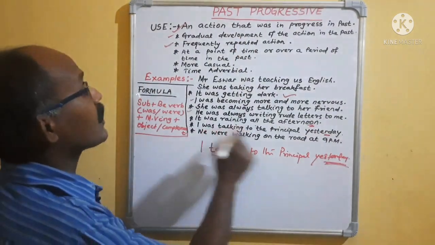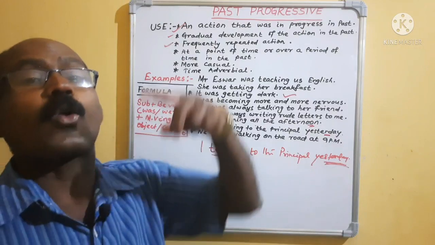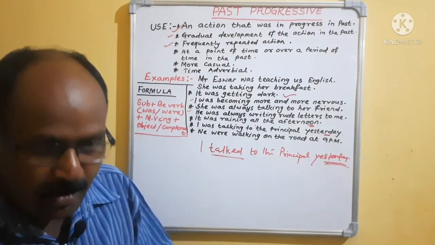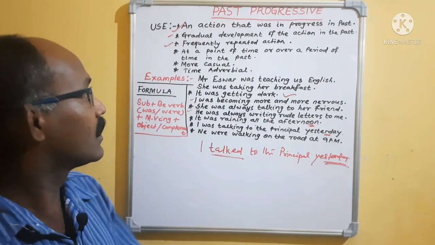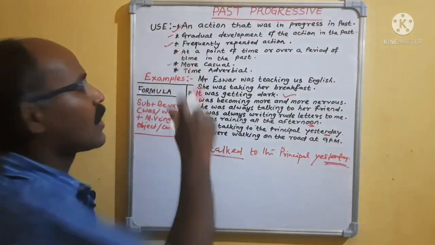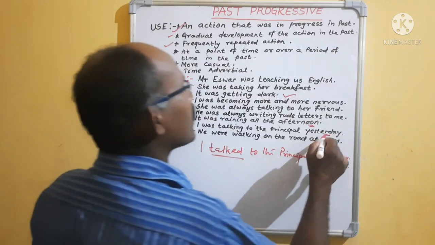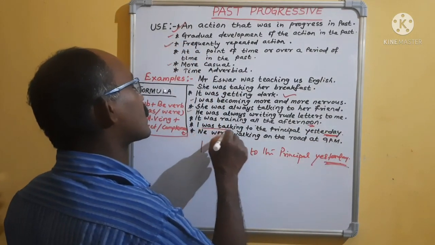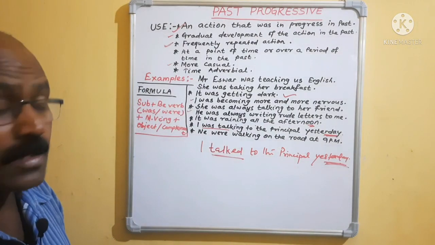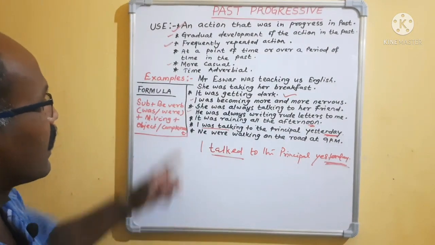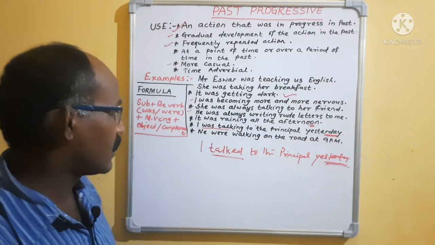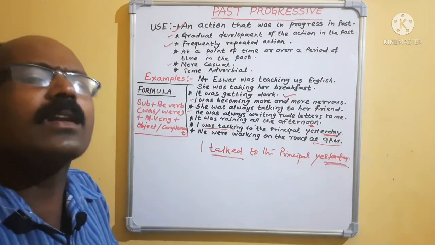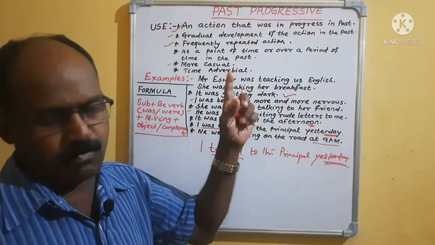But I was talking to the principal yesterday means suddenly I saw the principal and kept my views. That was not under their situation, isn't it? So more casual. While you are becoming more casual, if you are using yesterday, you can also use past progressive. Clear? Then come to time adverbial. Time adverbial means if time indicates, you can also use past progressive.